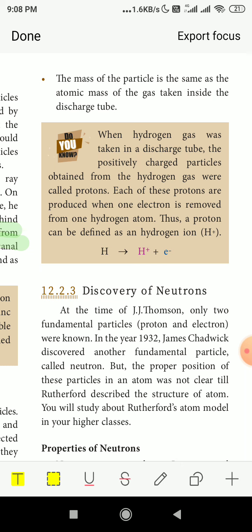Thus, a proton can be defined as a hydrogen ion. So, the proton is called a hydrogen ion.